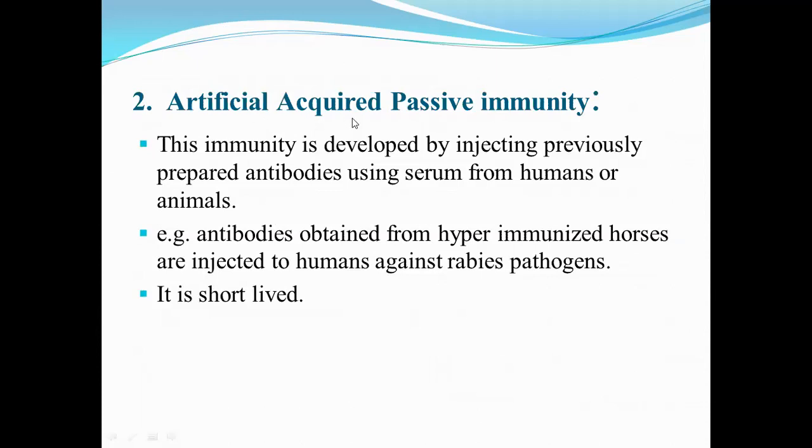Artificial acquired passive immunity. This immunity is developed by injecting previously prepared antibodies using serum from humans or animals. For example, antibodies obtained from hyperimmunized horses are injected into humans against rabies pathogens. It is short-lived.